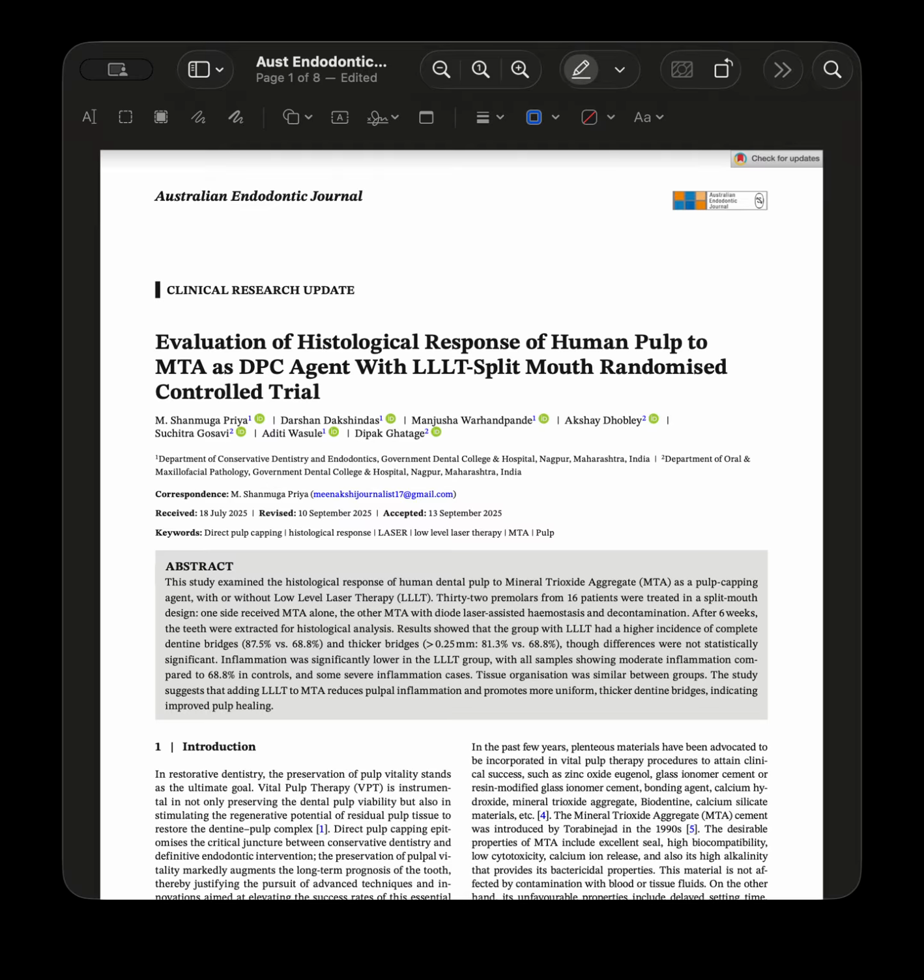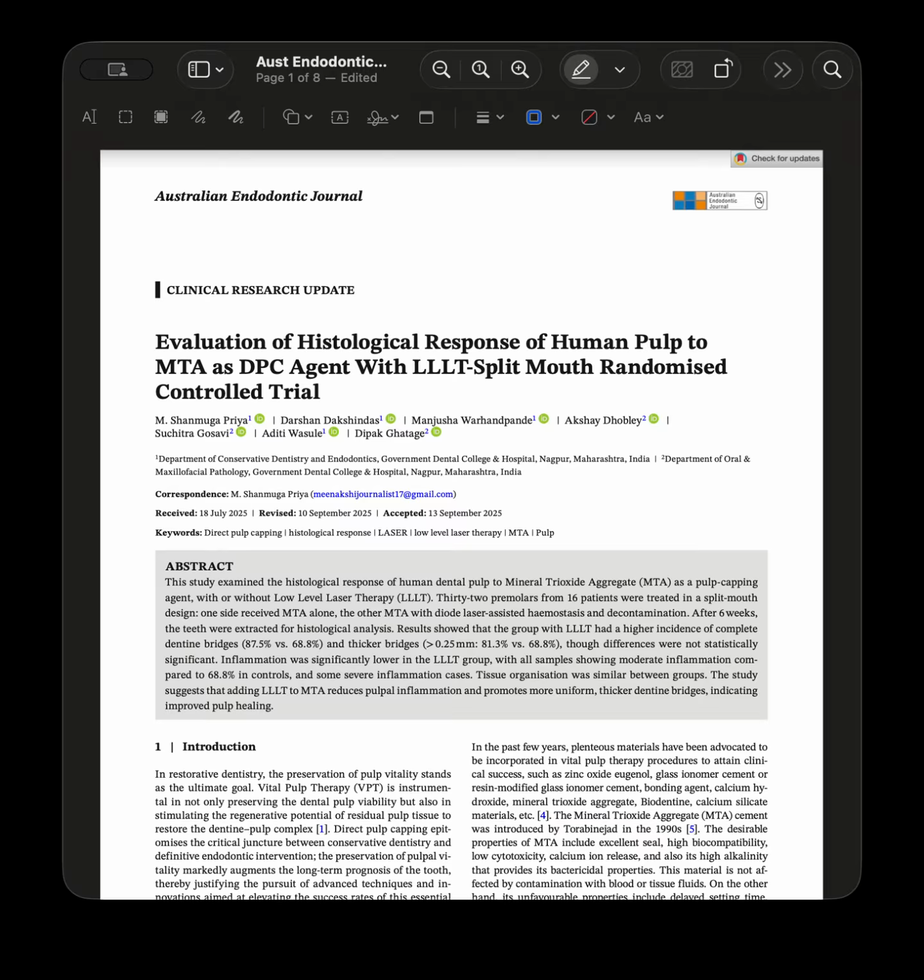All teeth were assessed for vitality using the EPT and radiographically preoperatively, and the teeth were prepped until pulp exposure was created. Hemostasis was achieved with a saline-dipped cotton pellet for the control group and using a 980 nanometer diode laser for the experimental group. The MTA was then placed, followed by resin-modified glass ionomer and composite restoration. All the procedures were performed by one endodontist, and the teeth were extracted after 6 weeks for histological analysis.